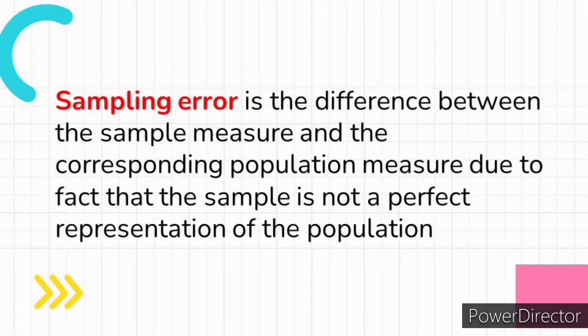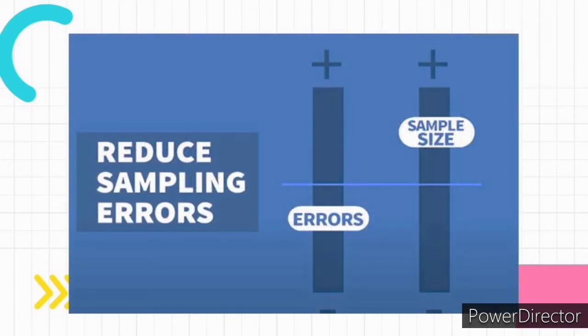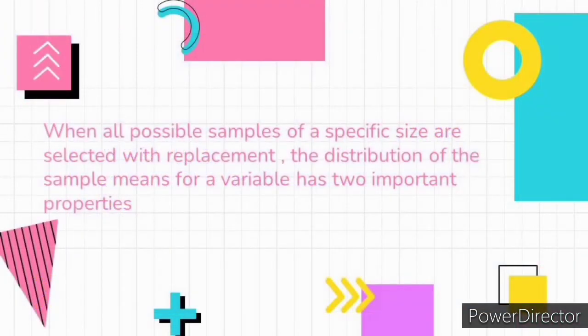Sampling error is the difference between the sample measure and the corresponding population measure due to the fact that the sample is not a perfect representation of the population. We must acknowledge that even the best random sample will always be a little different from the true population. As your sample size increases, your sampling error decreases, but increasing your sample size also increases cost, both time and money. When all possible samples of a specific size are selected with replacement, the distribution of the sample means for a variable has two important properties.